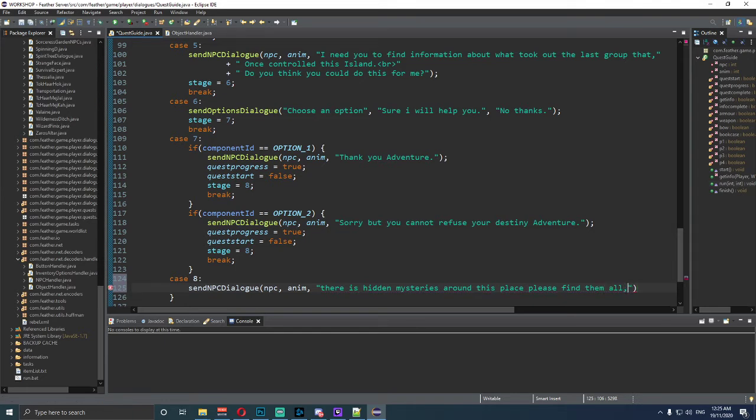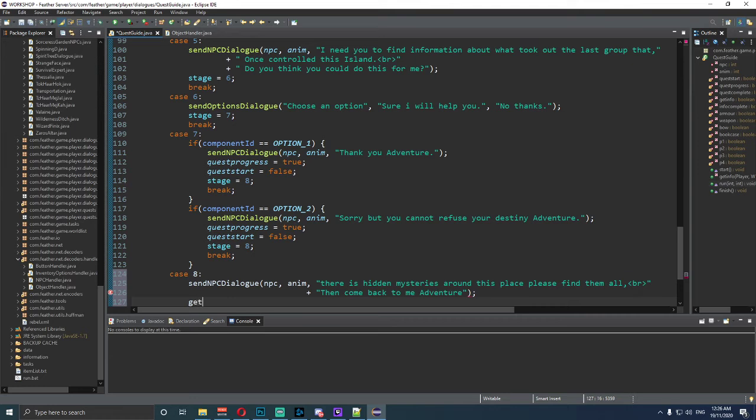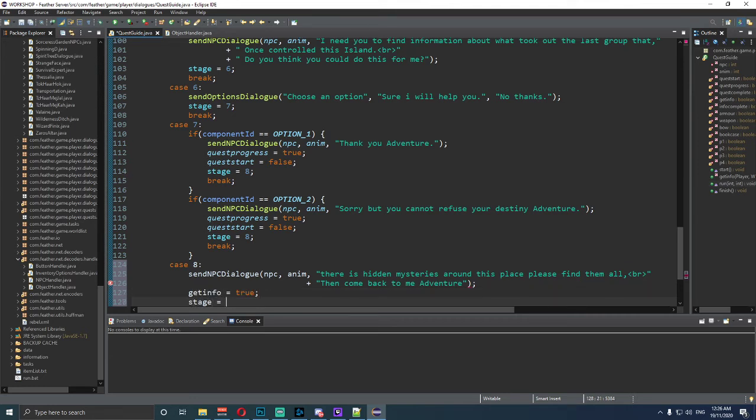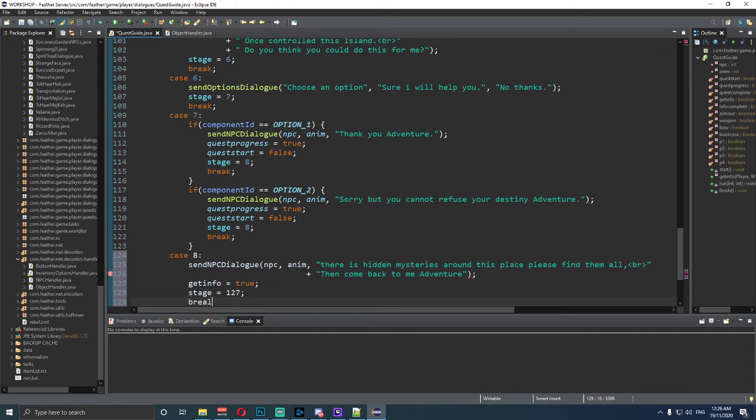Right. Push that there. Press enter so we can bring that down a line. I want to put a break line at the end of this, please. So BR. And inside this part here, we're going to say, then come back to me, adventurer. Okay, semicolon at the end. We'll say get info is equal to true. Then we're going to do stage is equal to 127 and break.